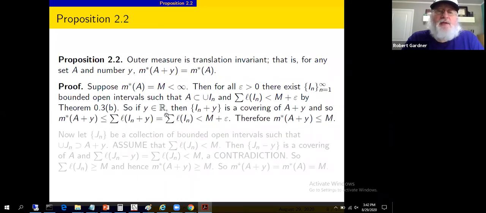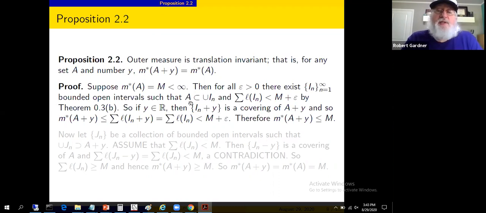So take a real number y, we'll use this for the translation. If the I sub n's cover set A, then the I sub n plus y's, n equals 1 to infinity, if we take this collection of bounded open intervals, they cover set A plus y.